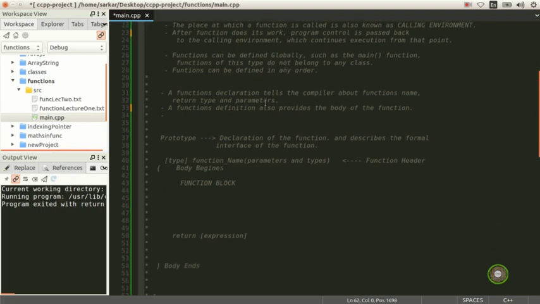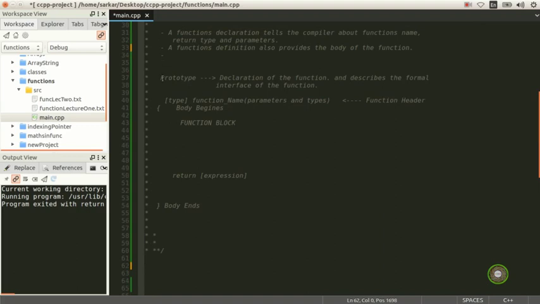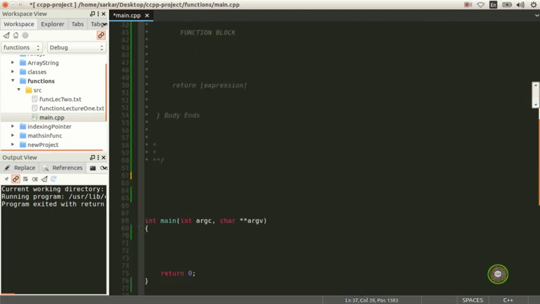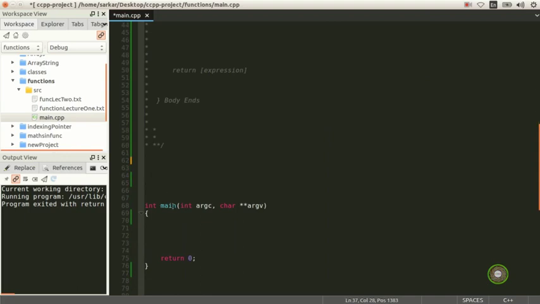A function declaration tells the compiler about the function name, return type, and parameters. A function definition also provides the body of the function. The first thing we're going to see here is a prototype. What is a prototype? The prototype always comes before the int main. Whatever function you have, A, B, C or any other function, you always put it here as a prototype.